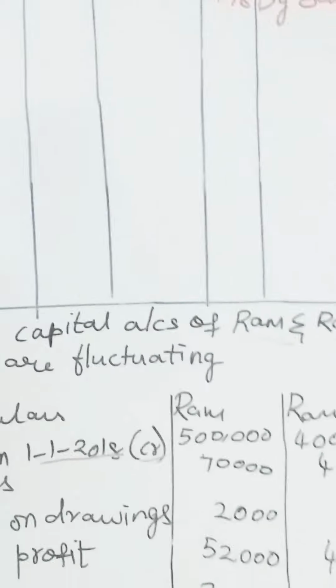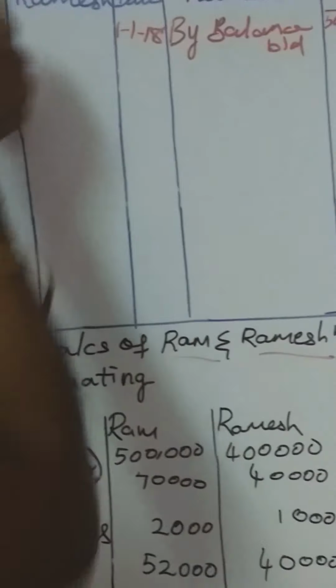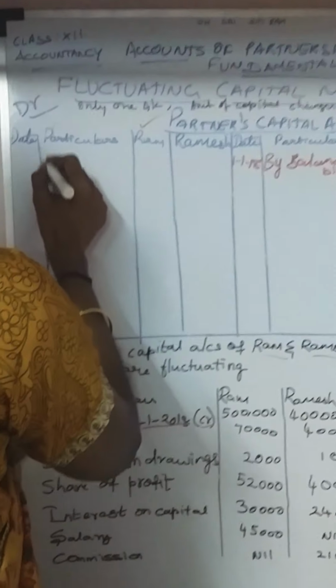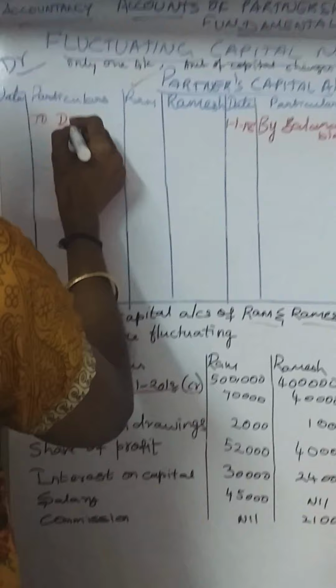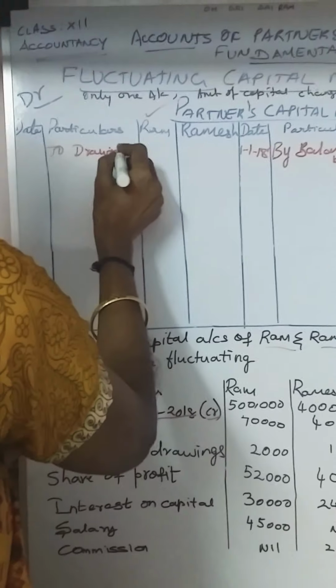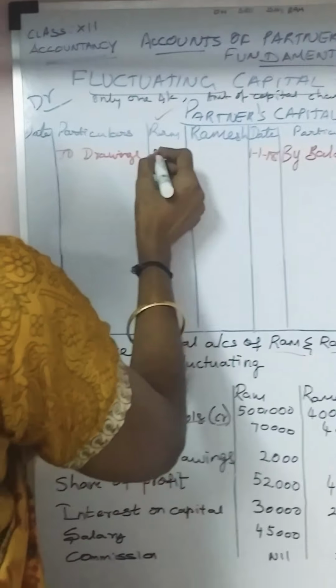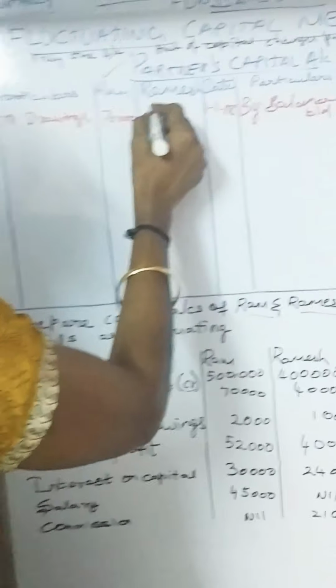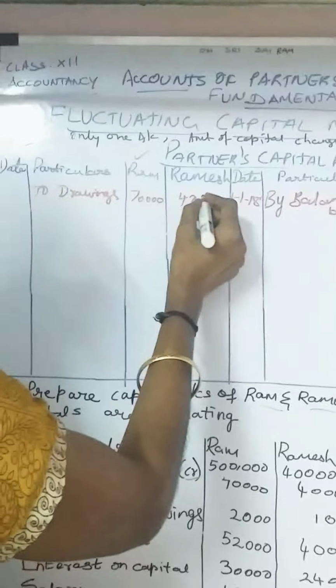The next says drawings. Ram has withdrawn the amount for his personal use. So, Ram is a receiver of the amount. So, to drawings, the amount is 70,000 for Ram and 40,000 for Rahim.